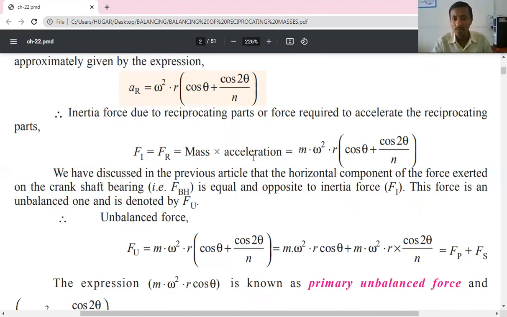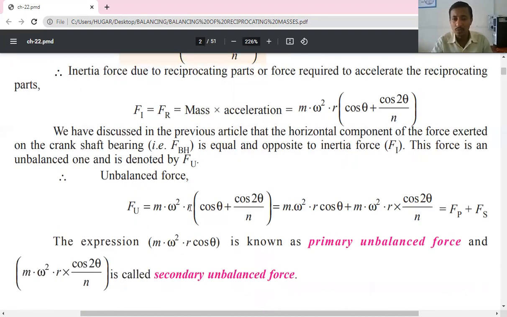So Fi means which equation? This equation. So that's why the total unbalanced force is given by m omega square r into (cos theta plus cos 2 theta by n). So if I multiply in the bracket, we get m omega square r into cos theta plus m omega square r into cos 2 theta by n.